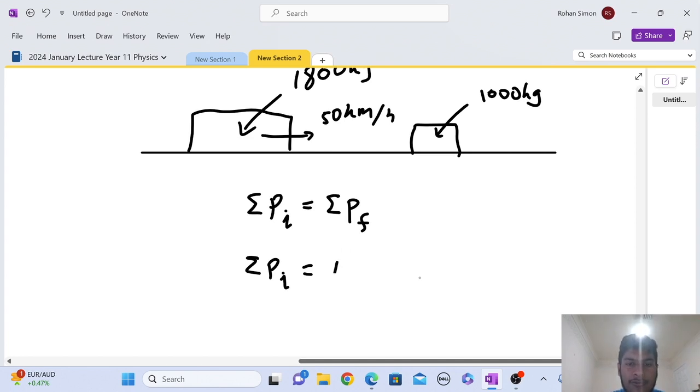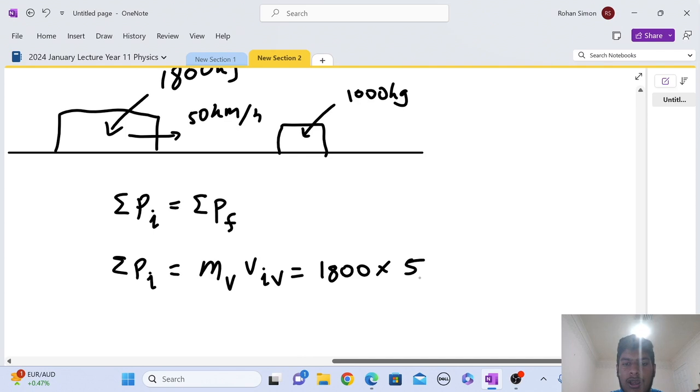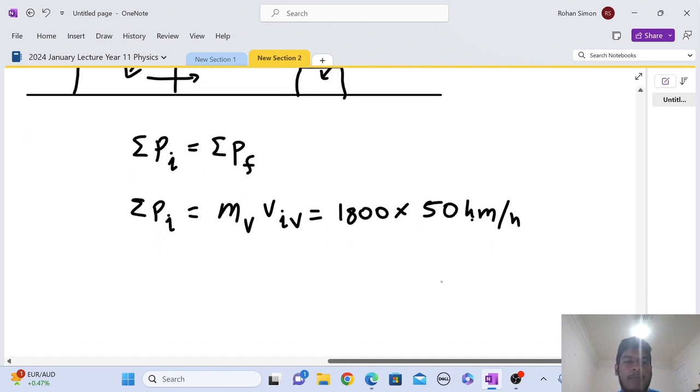So actually I'll write the formula. Mass of the van times the velocity initial of the van. So you get mass of the van, which is 1,800, times the velocity initial of the van, which is 50 kilometers per hour. And I'm going to use kilometers per hour here because we can. In this case, we don't have to actually convert units. It's going to keep the numbers a bit nicer. But if you're ever in doubt, actually do convert.